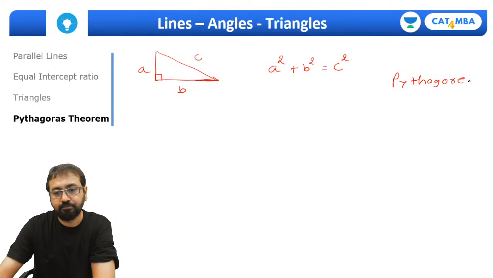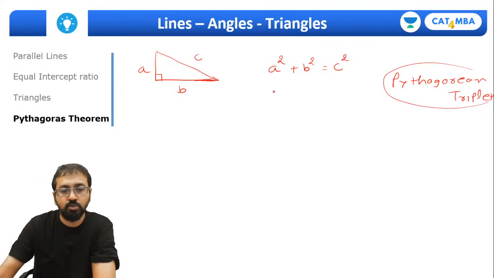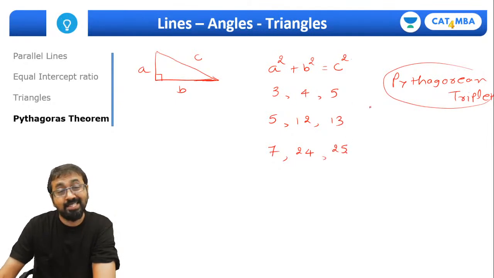Pythagorean triplets are those 3 numbers which satisfy this. So 3, 4, 5, then 5, 12, 13, 7, 24, 25. In fact 6, 8, 10 too, but I have intentionally not written 6, 8, 10 over here because I'll tell you the reason.